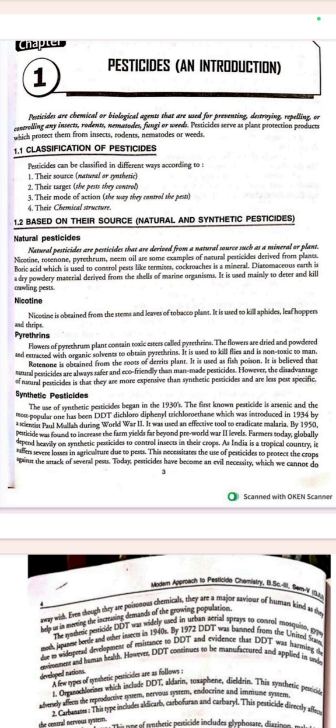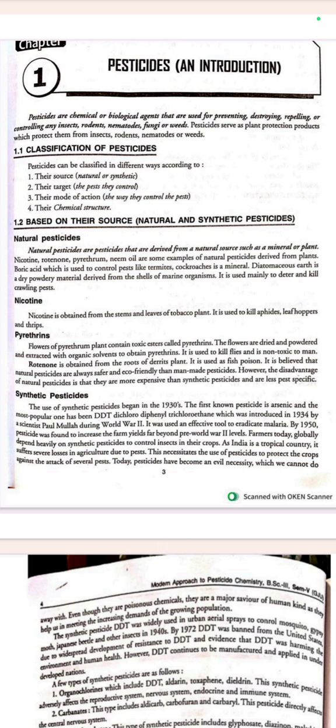Nicotine, rotenone, pyrethrum, and neem oil are some examples of natural pesticides derived from plants. Boric acid, which is used to control pests like termites and cockroaches, is a mineral. Diatomaceous earth is a dry powdery material derived from the shells of marine organisms. It is mainly used to deter and kill crawling pests.